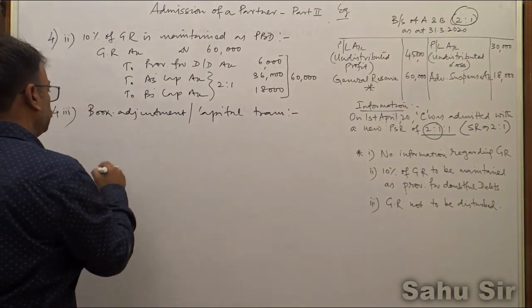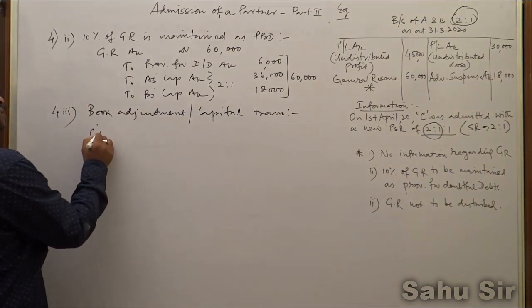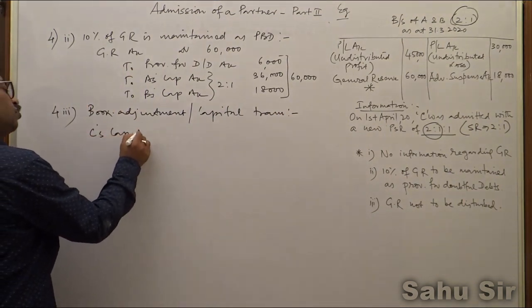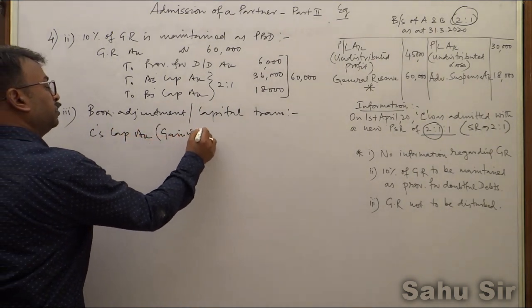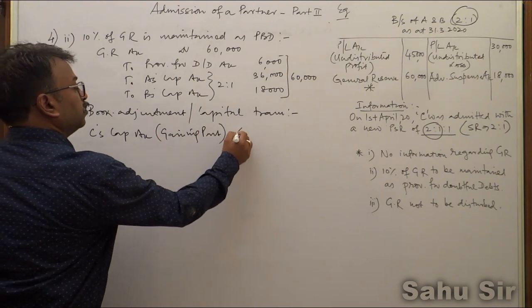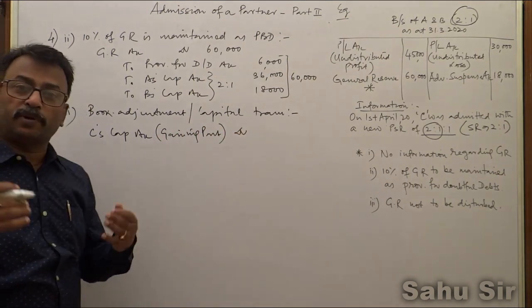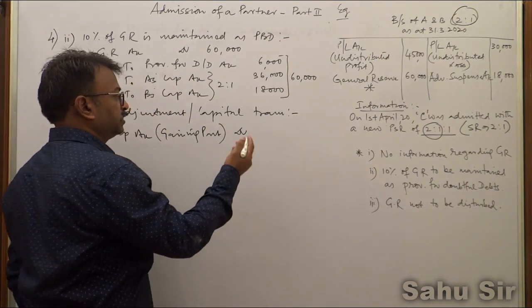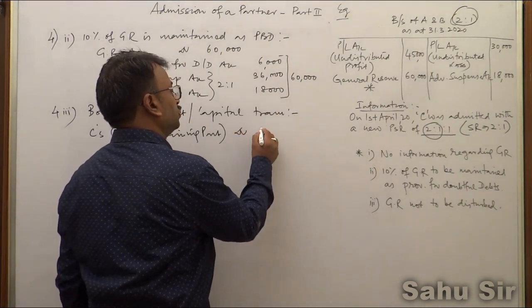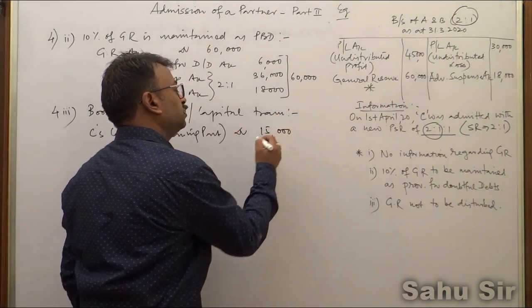And the entry will be in this case C's capital account debit, gaining partner. C is the incoming partner, C is the gaining partner, C's capital account debit. How much? Whatever C's share will be on 60,000, that is 15,000 rupees.